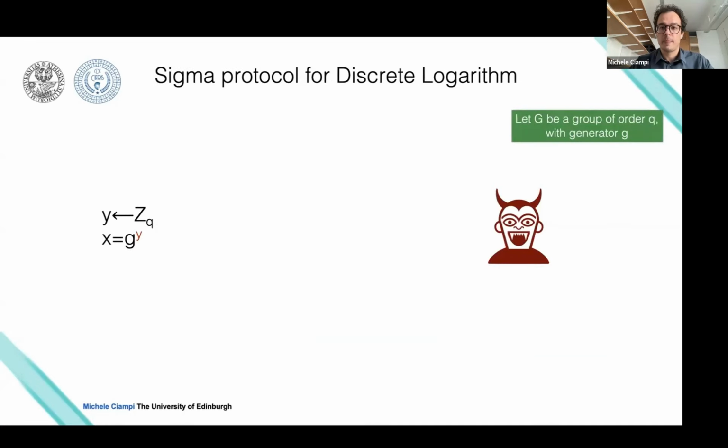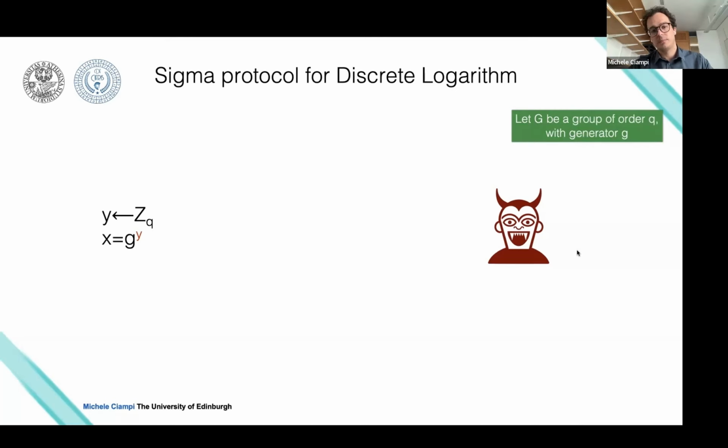So let me show you an example of a Sigma protocol. Before doing that, let me introduce you to this hardness assumption. The discrete logarithm assumption is based on this. Let's say you have a group of order Q, where Q is a prime. Moreover, this group has a generator, so I can generate all the elements of the group by doing g^1, g^2, up to the last, for all elements contained in Z_q. I can generate every element of the group by doing this.